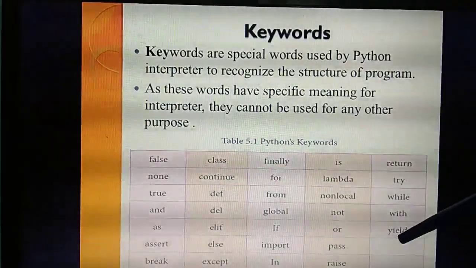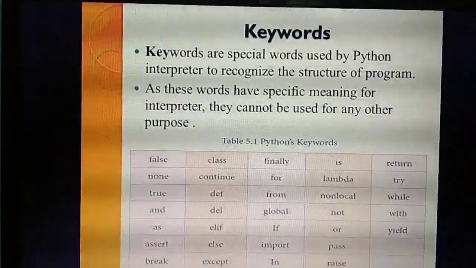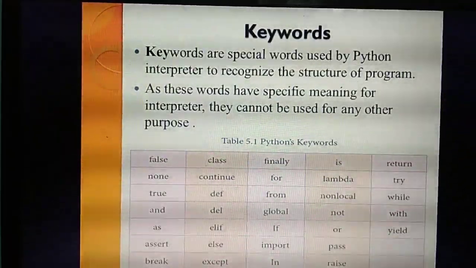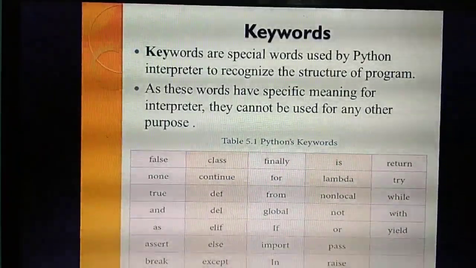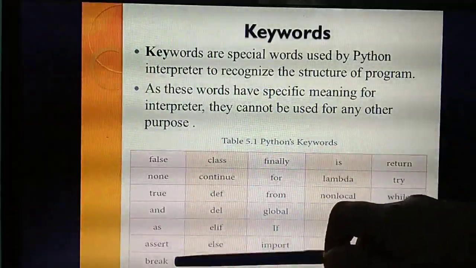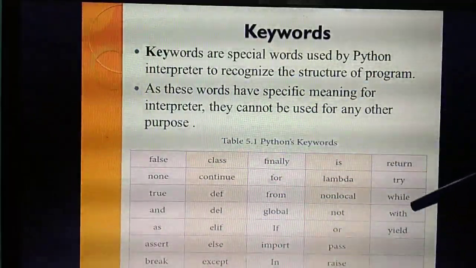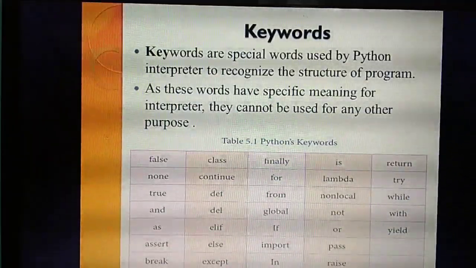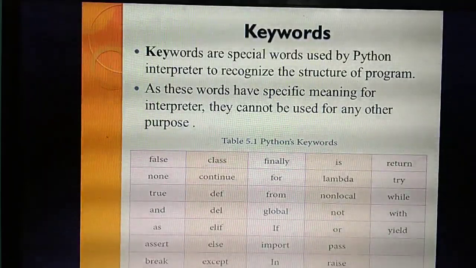A lot of things they have given. So among these, according to your wish, you can study any 5 words. Which words are you familiar with? The words you already studied in programming. Those words you study: true, false, break, continue, class, if, or, while, return. These are the words you already studied in the C program. So among these, study any 5 words.